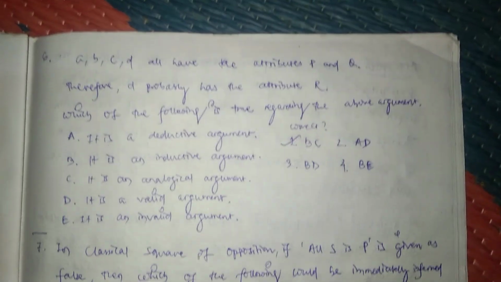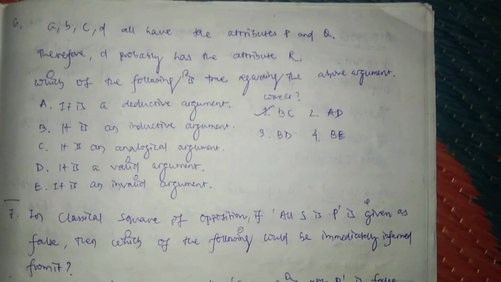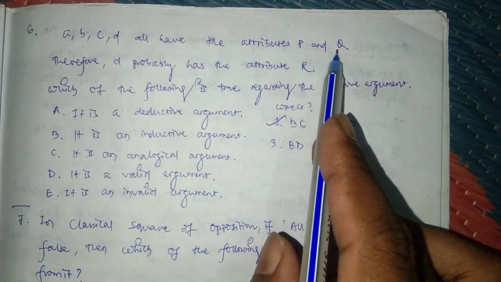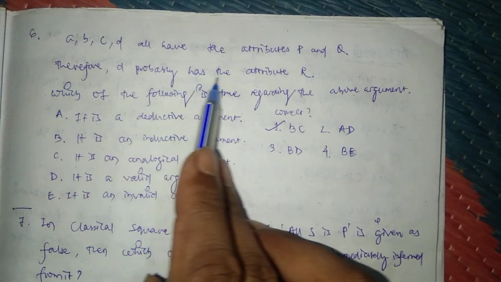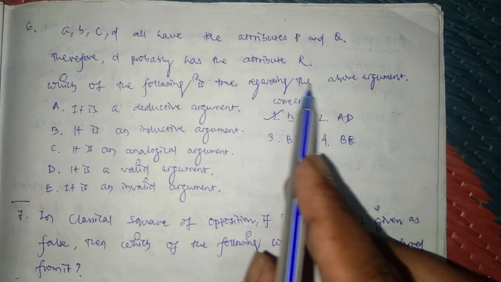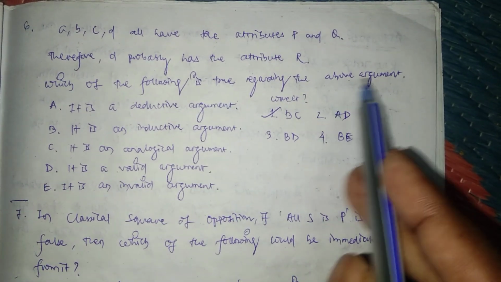Here we see question number 6. Question number 6 says A, B, C, D all have attributes of P and Q. Therefore, D probably has the attribute of R. Which of the following is true regarding the above argument?